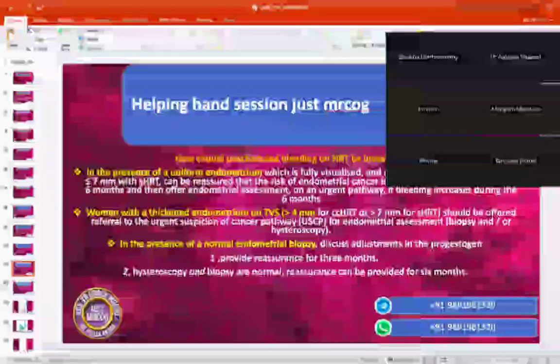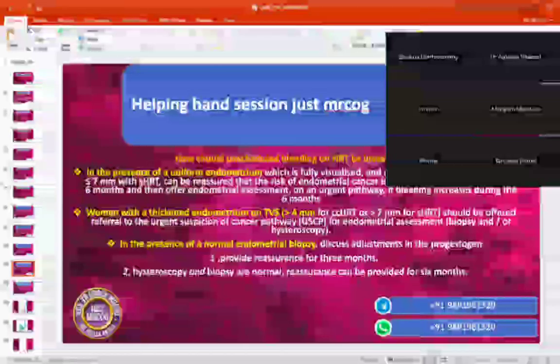And I'm sorry to say that for a woman taking continuous combined HRT, if it is more than 4 mm, this becomes highly suspicious of cancer of the lining of the womb, sinister change. So to detect it early, or to rule this out, we need to urgently refer you to a specialist team and follow the urgent suspicion of cancer pathway.